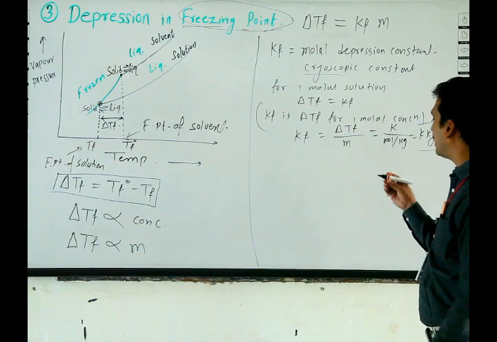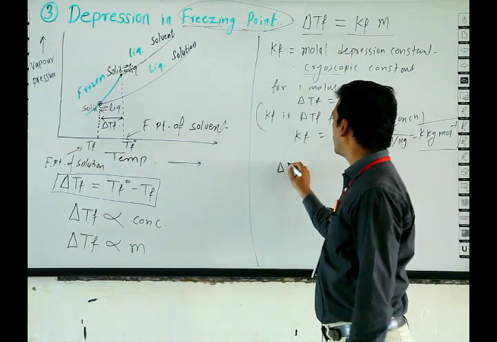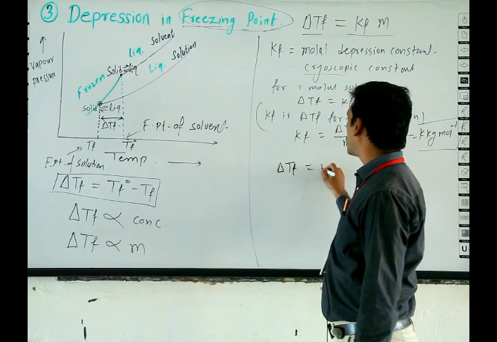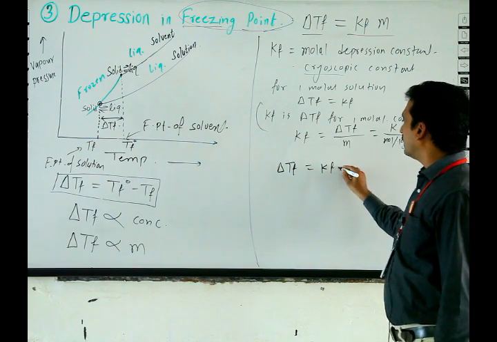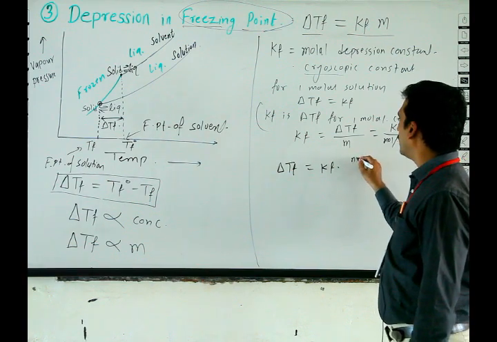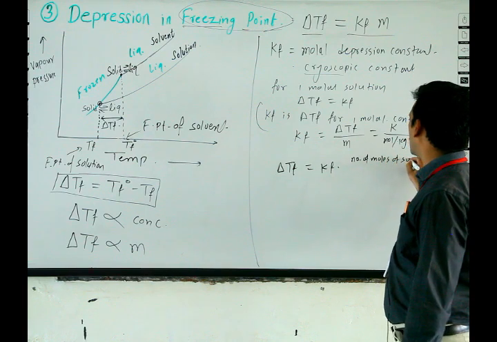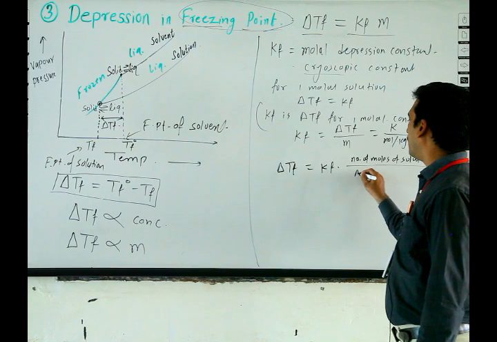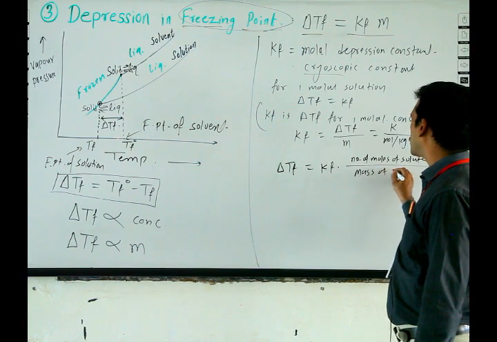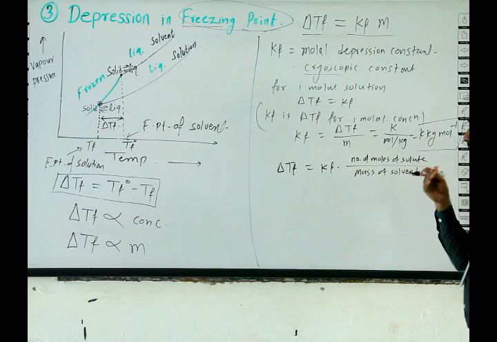When we expand, delta TF is equal to KF into m, where m is the number of moles of solute divided by mass of solvent in kg.